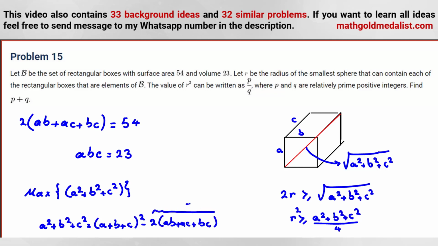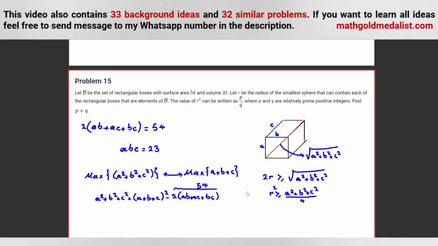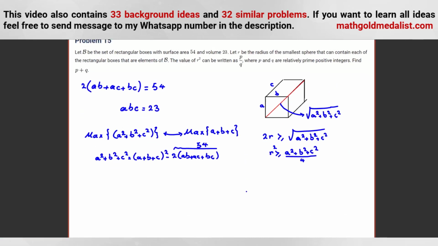Because we know this part is 54, maximizing this is equivalent to maximizing this, so maximizing A plus B plus C. Now, I want to tell you about the Lagrange multiplier, and I will explain this problem for you with it. In SMO, we have lots of problems every year related to the Lagrange multiplier. I will explain what it is in this problem.